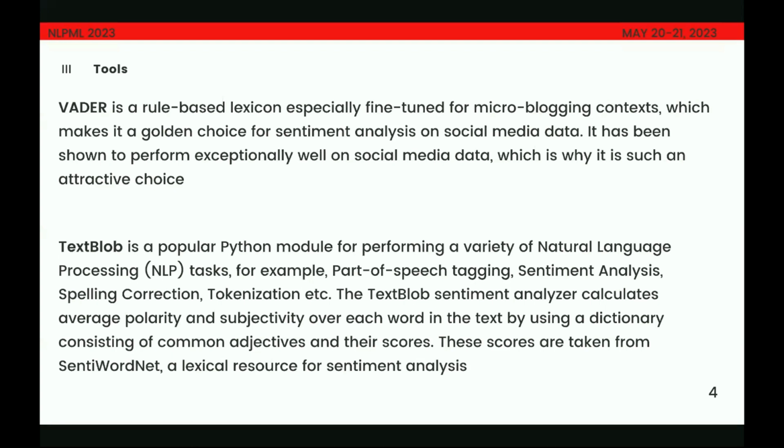Another very popular library is TextBlob, which handles a lot of NLP tasks like POS tagging, sentiment analysis, and tokenization. TextBlob returns a subjectivity and a polarity score. And what Vader returns is a compound score, which is basically a combination of the negative and positive sentiments.